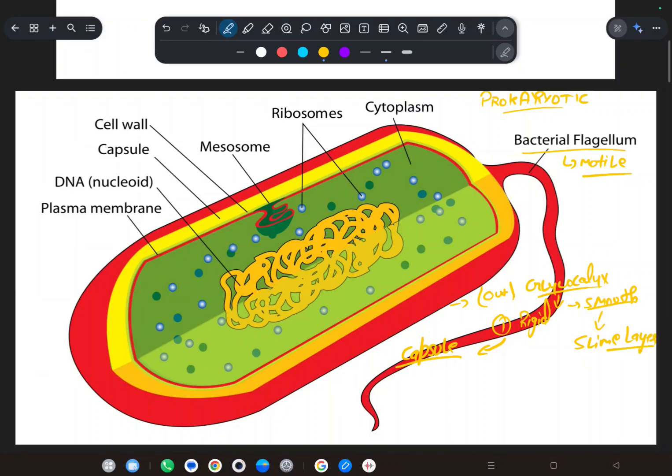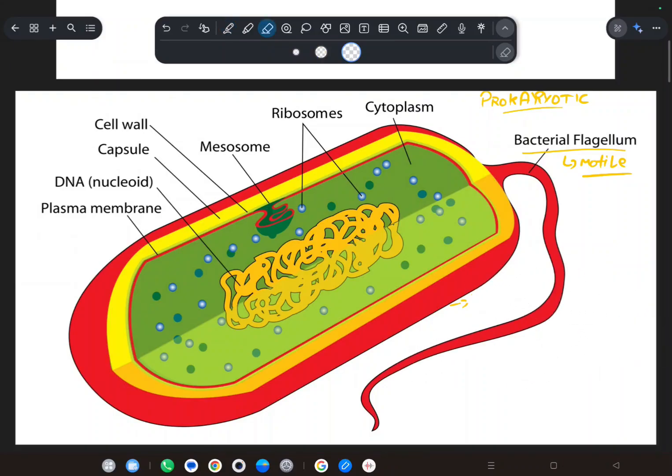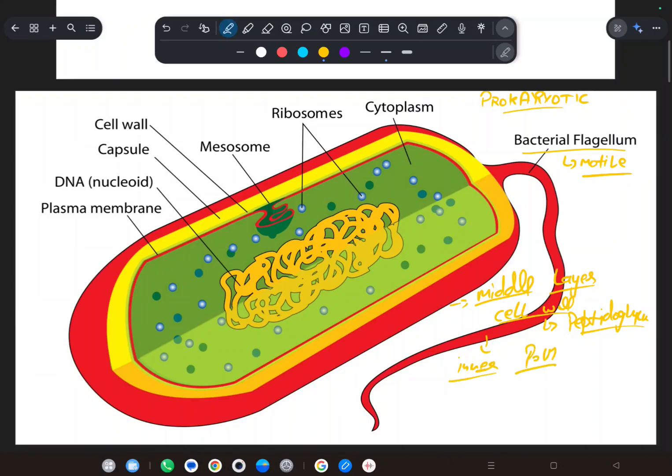After glycocalyx, what comes? After the glycocalyx comes the middle layer, and in the middle layer comes the cell wall, which is formed of peptidoglycans. And after that, the innermost is the plasma membrane, which is the same as in the eukaryote, so we will study their structure later.